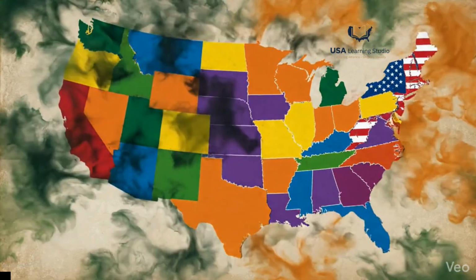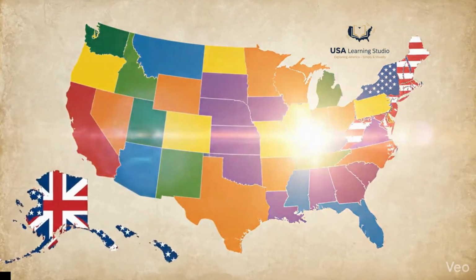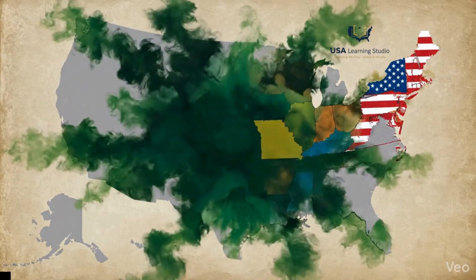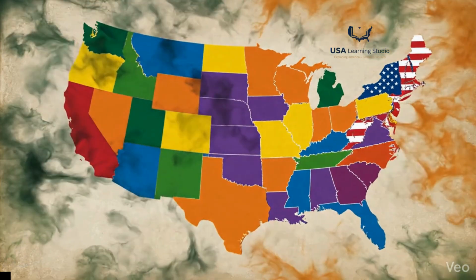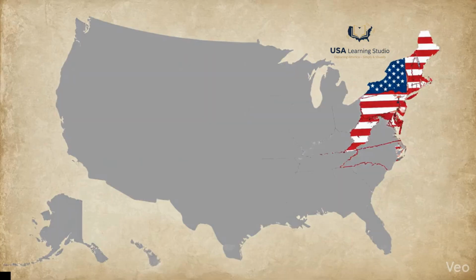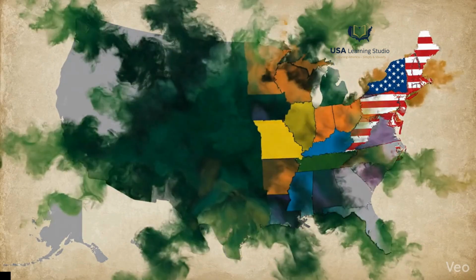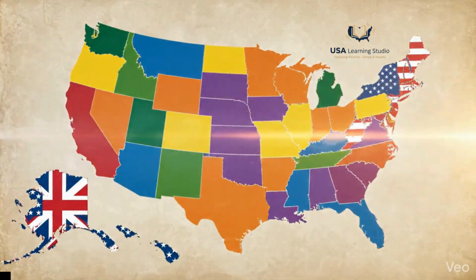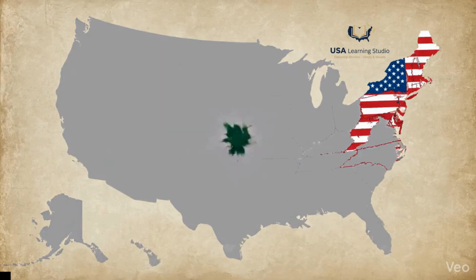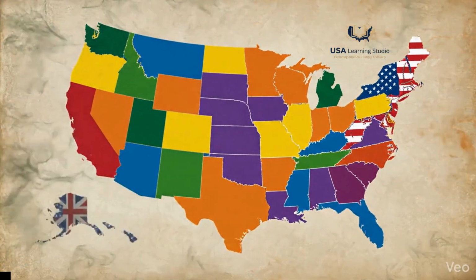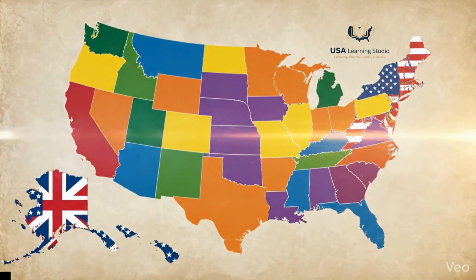In the United States, a state is not just a region. Each state has its own government, its own laws, its own courts, its own capital city. But all states also follow the U.S. Constitution and federal law. This system is called federalism. Power is shared between the national government and the state governments. This allowed the country to grow without becoming too centralized.